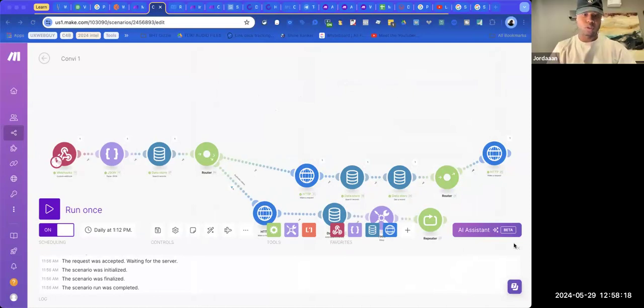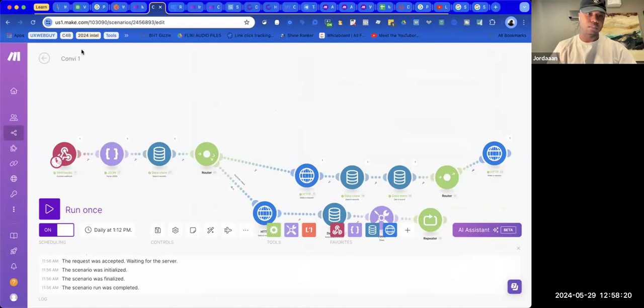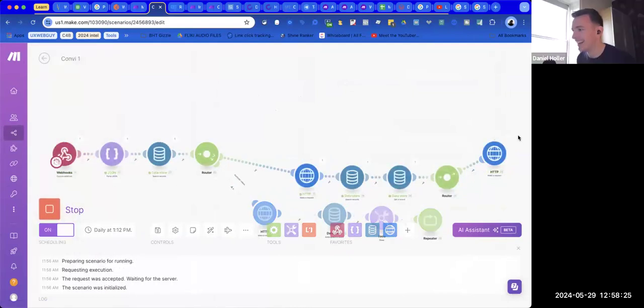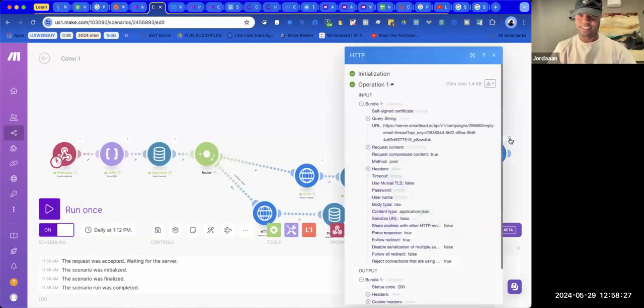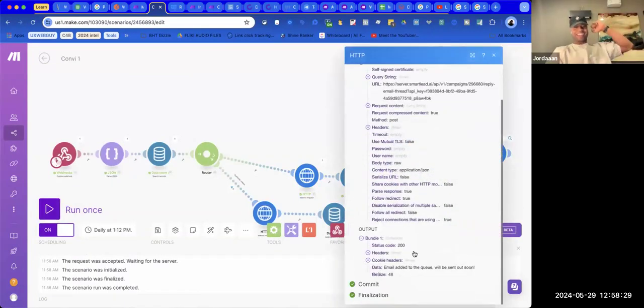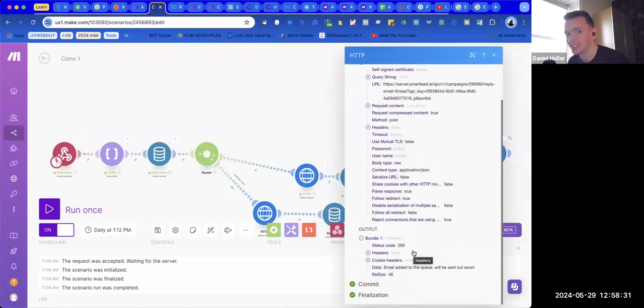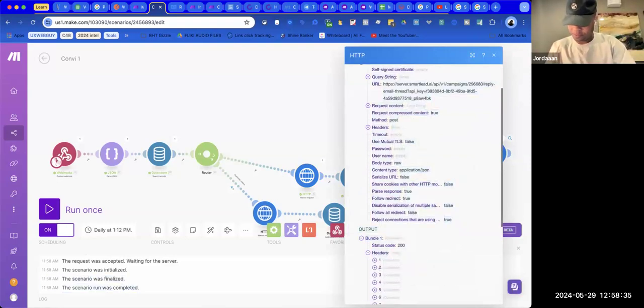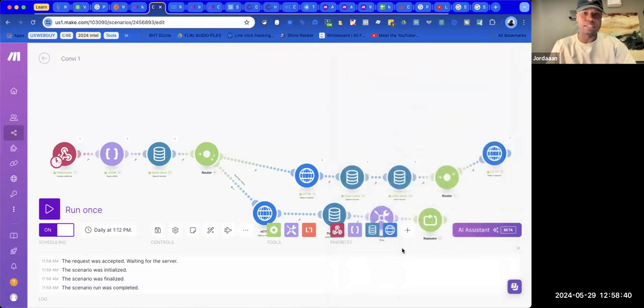Okay, cool. So there's that. Hassan is about to get bombarded with first drafts here. Boom. Yes. Let's go, bro. Nice. You almost sent. How does it look in Smartlead? I don't know. We're about to see.